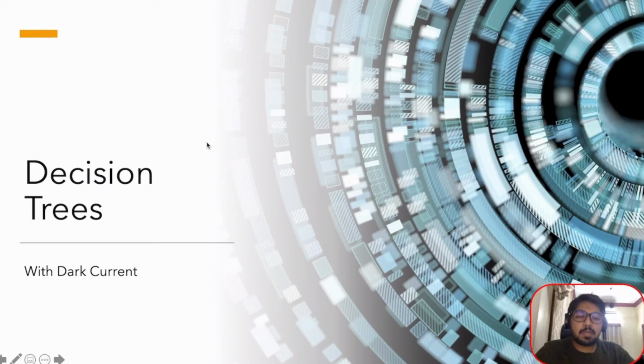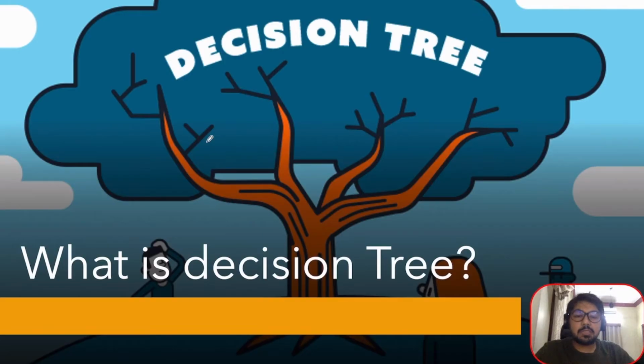The question arises: what is a decision tree? A decision tree is something which helps in taking some decision. For example, I want to know, should I drink a coffee? There would be multiple factors which come in. Is it raining? No. Is it a cool environment? Maybe it's hot, so I don't want coffee. So there are various things which a human mind thinks when taking a particular decision.